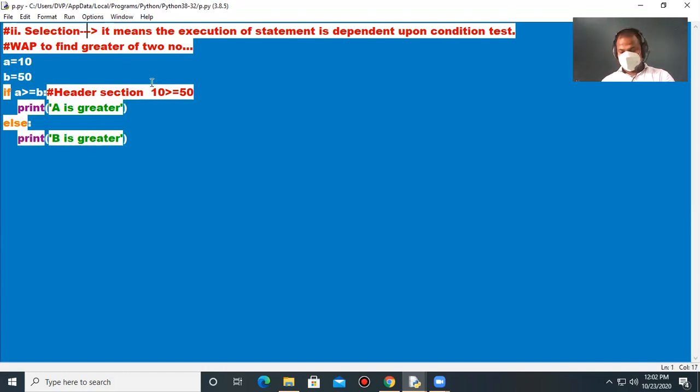So we are in the middle of this topic: statements in Python, the statement flow in Python. The first one is sequence, in which programs are executed in order. The second one is selection. It checks the condition: if the condition is true, it will execute the first set of actions. If the condition evaluates to false, it will execute another set of actions. So that is all about this.